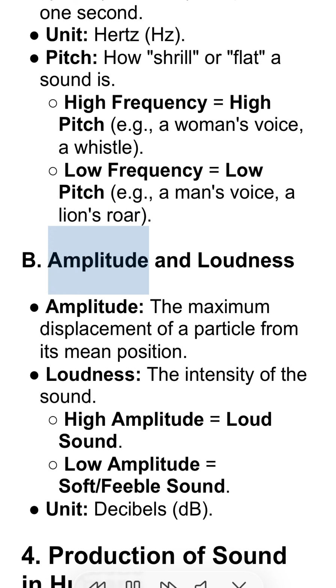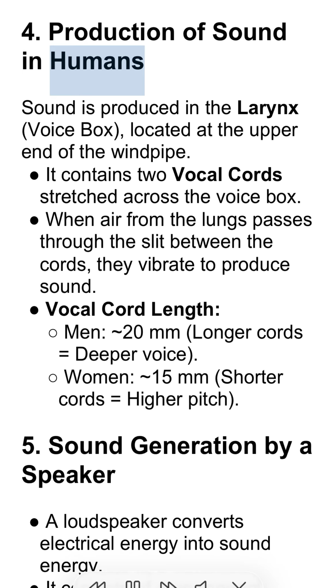B. Amplitude and loudness. Amplitude is the maximum displacement of a particle from its mean position. Loudness is the intensity of the sound. High amplitude is equal to loud sound. Low amplitude is equal to soft, feeble sound. Unit, decibels, dB.